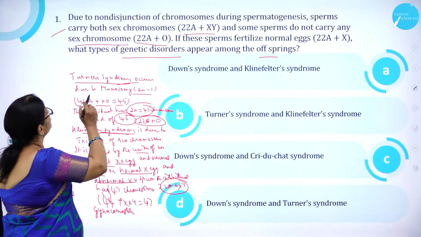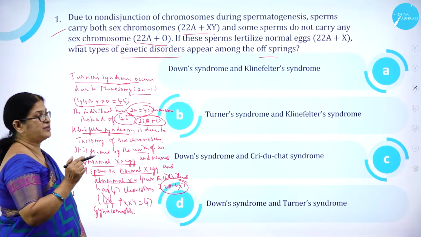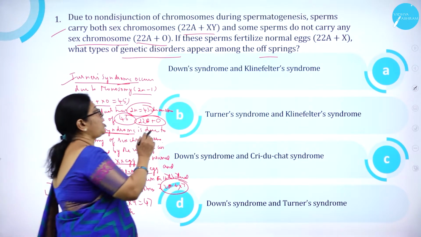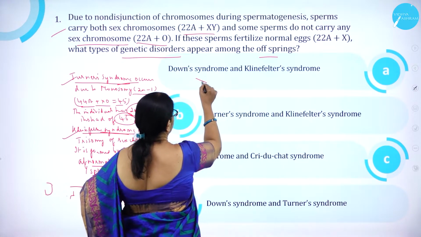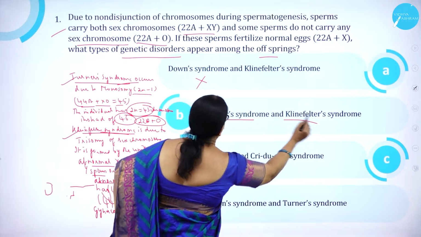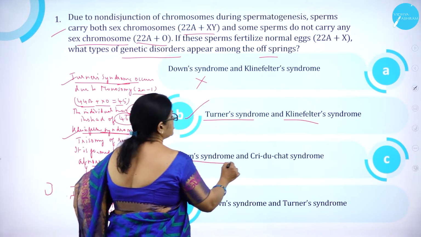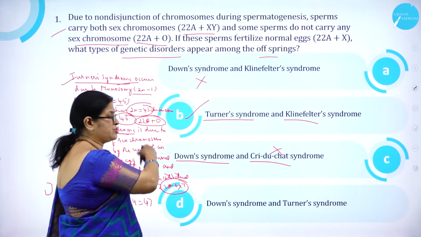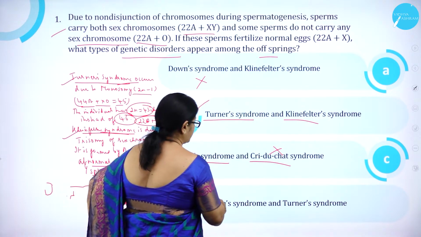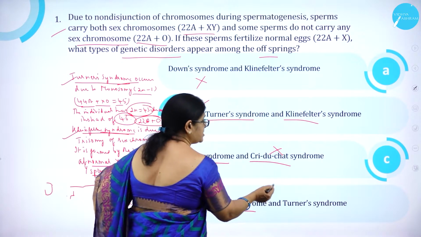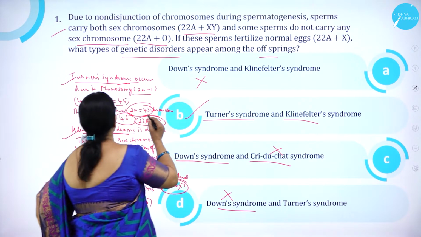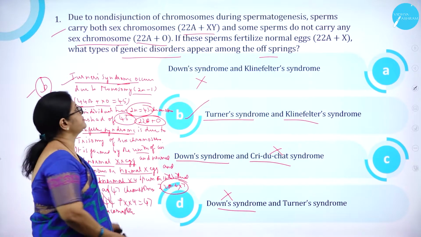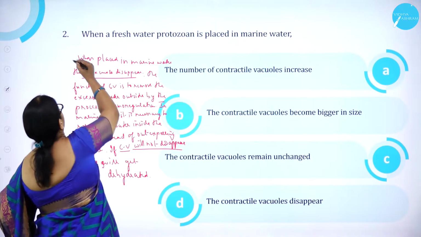So what type of genetic disorders appear among the offsprings? It is Turner syndrome and Klinefelter syndrome. So option A, Down syndrome and Klinefelter syndrome, is wrong. Turner syndrome and Klinefelter syndrome is correct. Down syndrome and Cri-du-chat syndrome is wrong, as both are autosomal disorders. Here one is autosome and one is allosome, so this is also wrong. So option B is correct. Moving on to question number 2.